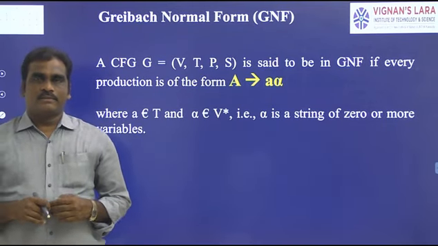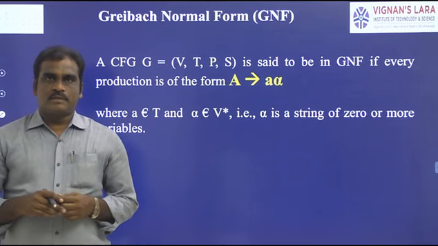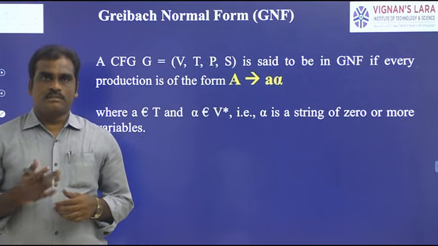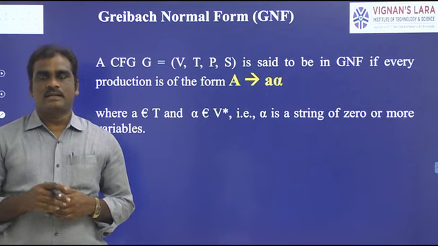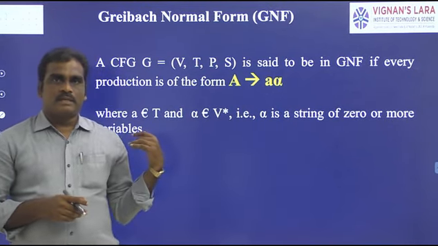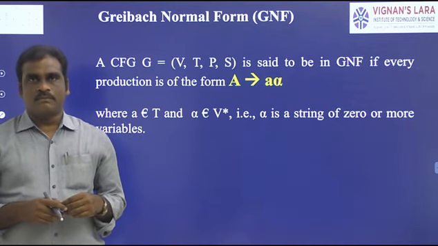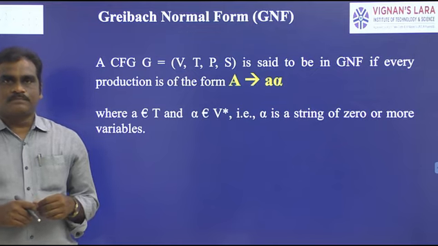In the previous class, we discussed the normal forms. We have two types of normal forms: one is Chomsky normal form, and the second one is Greibach normal form. In the previous class, we discussed the first normal form, that is Chomsky normal form. So what is Chomsky normal form?